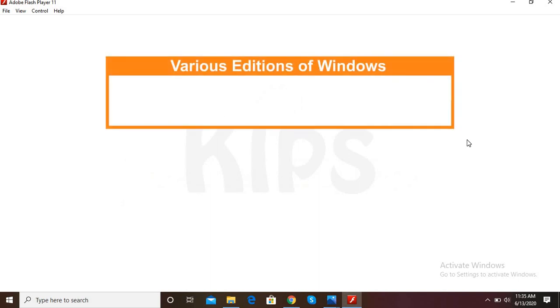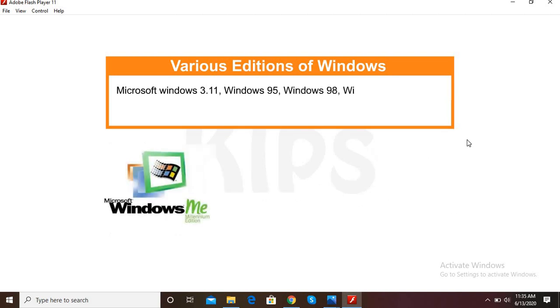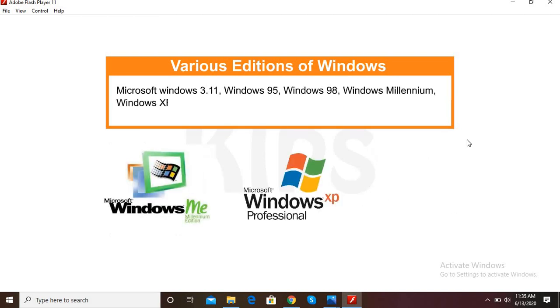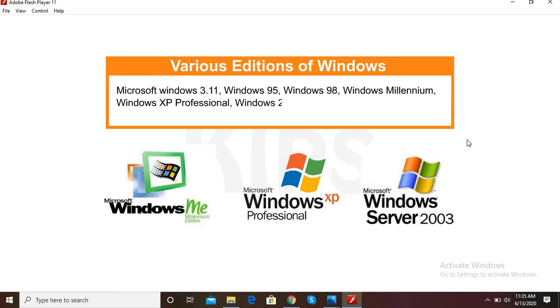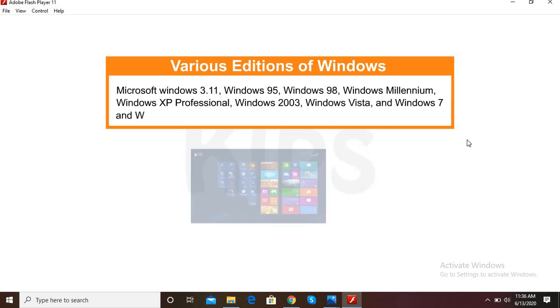The various editions of Windows are Microsoft Windows 3.11, Windows 95, Windows 98, Windows Millennium, Windows XP Professional, Windows 2003, Windows Vista and Windows 7, and Windows 8.